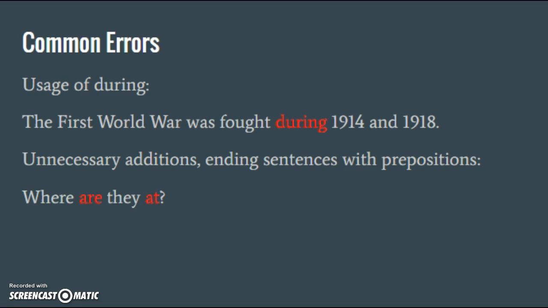Prepositions may be easy to define and identify, but that does not mean errors in usage never occur. For instance, when you say, the First World War was fought during 1914 and 1918, during refers to a singular time period and makes it sound as if the war was fought in 1914 and fought in 1918, with nothing happening in between those years.